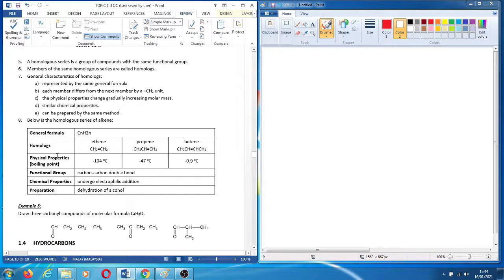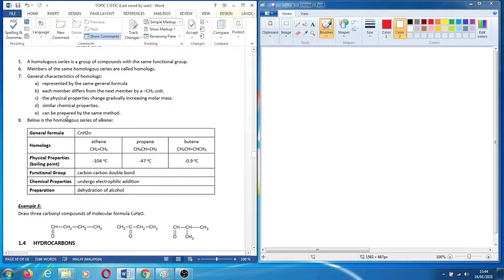When we look at the physical properties, for 2 carbon the boiling point will be negative 104, and then negative 47, negative 0.5 degree Celsius. And the functional group here is your carbon-carbon double bond.